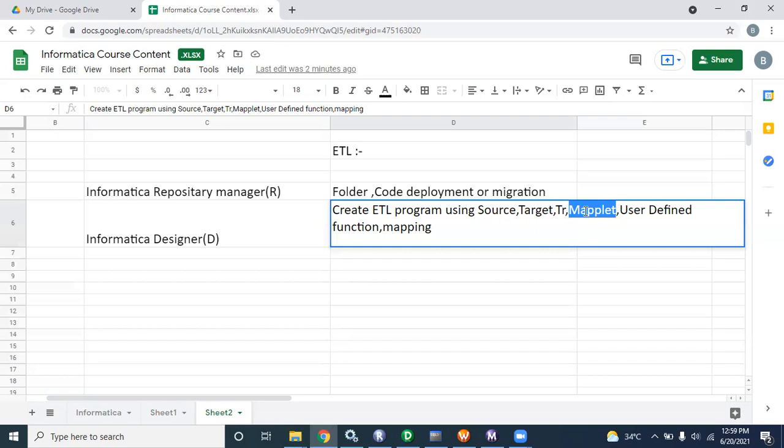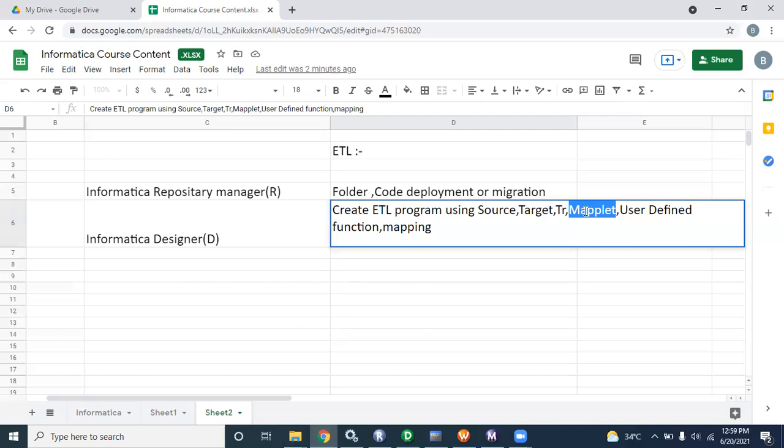Why do you convert this logic into a mapplet or any user defined function, any reusable logic? Because suppose you have 10 tables, or 10 mappings, and in 5 of those mappings you can use the same logic. So you can create it once and reuse it multiple times in multiple programs.